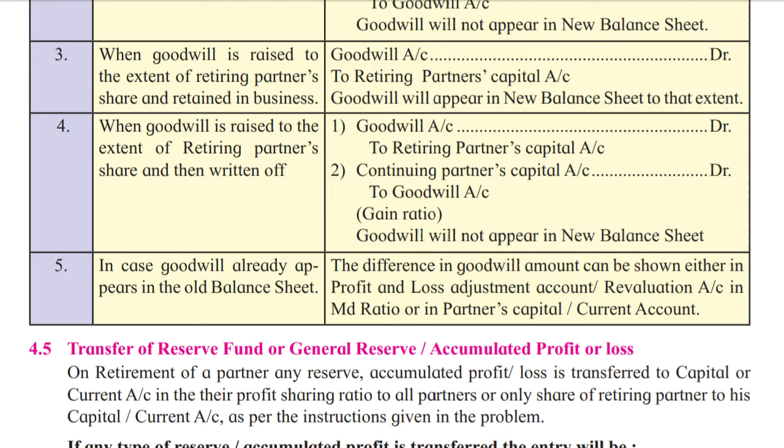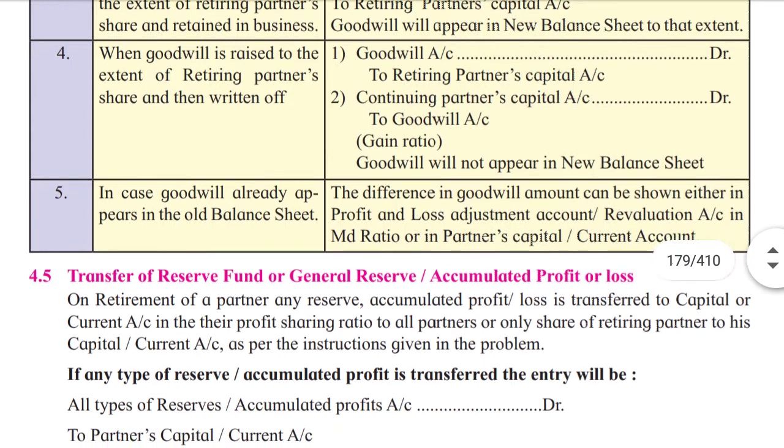It depends on the business and the terms they decided. In this condition, the entry is goodwill account debit to the retiring partner's capital account, and goodwill will appear in the new balance sheet to that extent.